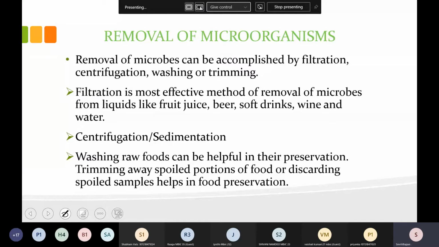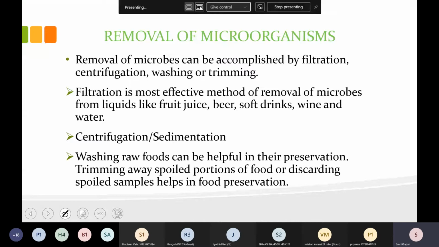Okay. So the next process after asepsis is the removal of microorganism. It can be done by filtration, centrifugation, washing, trimming. All these things we can do in the small scale or in the large scale to remove the microbes. How can we remove the microbes? Like if you have got a big fruit which is not completely rotten, and you cut the part which has started spoilage, we are removing that part, and this is also one type of removal of microbes.